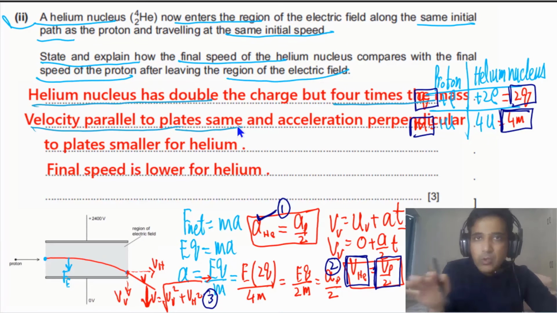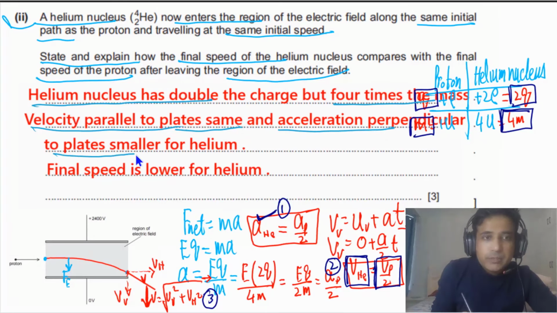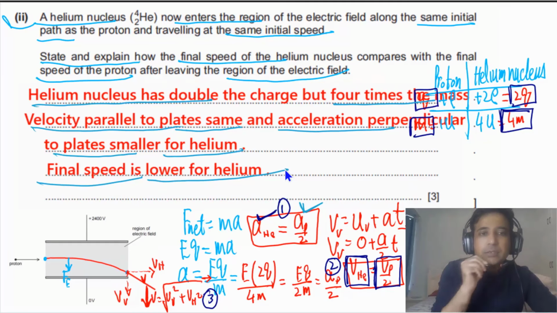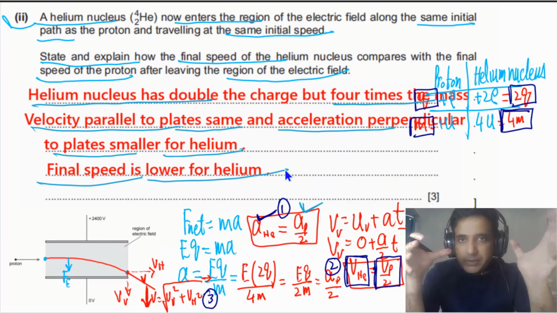Acceleration perpendicular to the plates is smaller for helium, as we have seen here. So the final speed is lower for helium. It's a beautiful question. If it is not clear to you, you can do this question again by yourself and then watch this video again. It will make very clear sense to you.